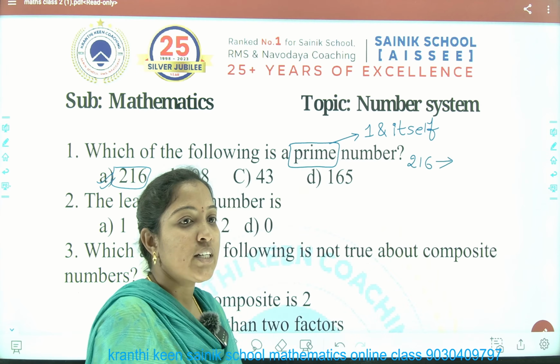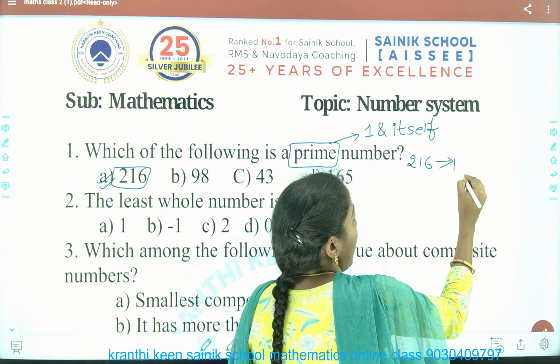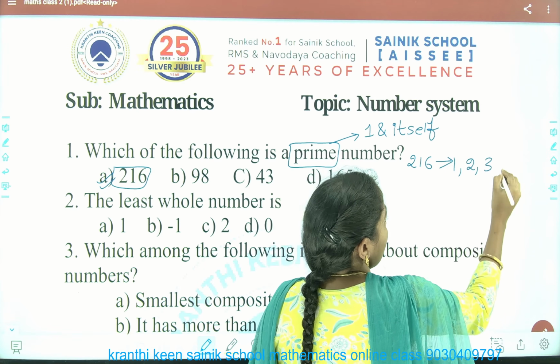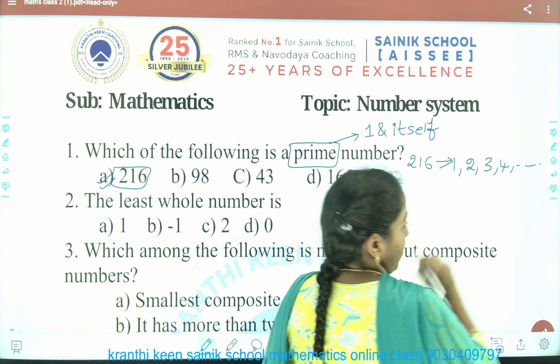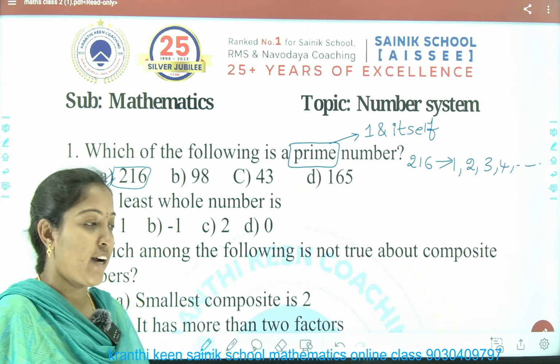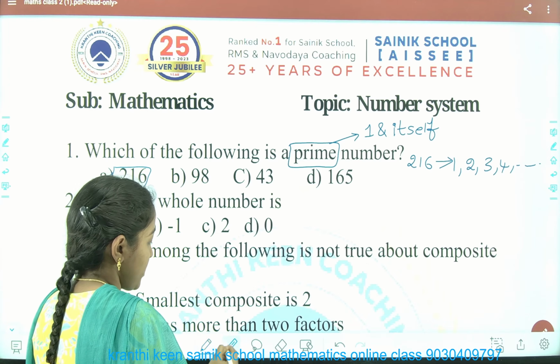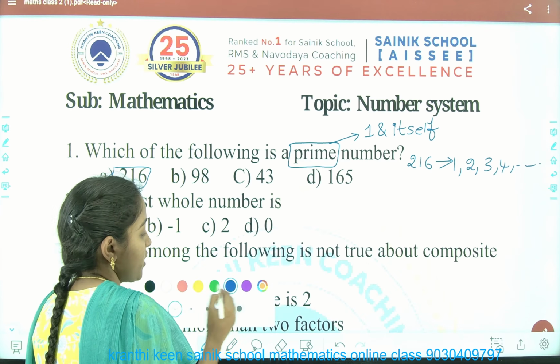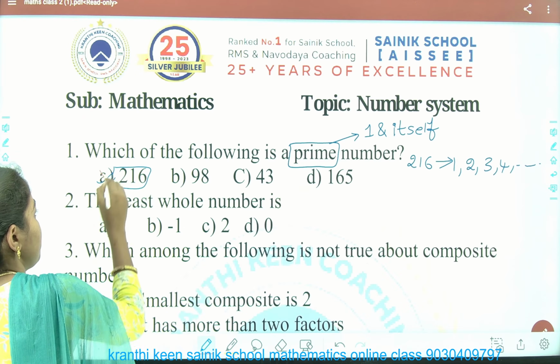The number 216 is divisible by 1, 2, 3, 4 and so many more. That means it has more than two factors.